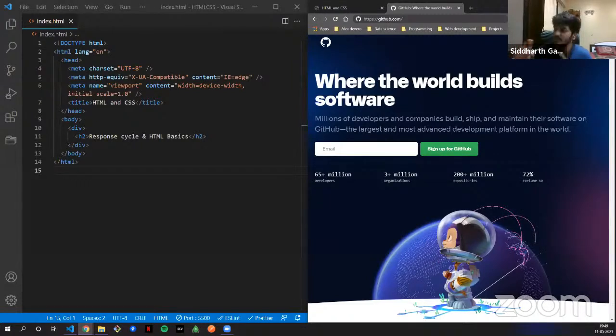Now the browser communicates with your ISP, the internet service provider, to do a DNS lookup of the IP address for the web server that hosts github.com. I just told you how it works. The ISP will do a DNS lookup for the IP address of github.com. The DNS service will first contact a root name server, which looks at github.com and replies with the IP address of the name server for the .com top level domain.